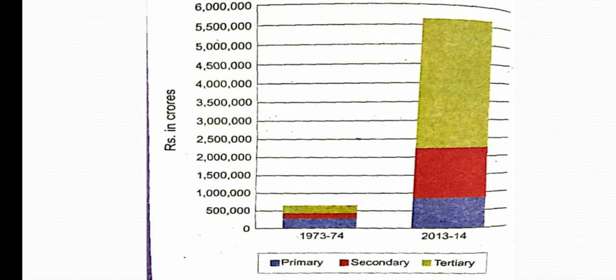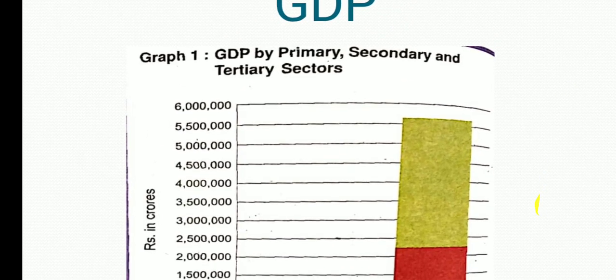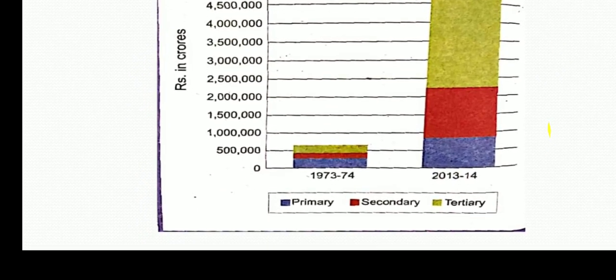In 1973-74, you can see that the basic role is given by the primary sector, which is shown with the blue shade, right? And the tertiary sector was also good, but the secondary sector's role was very less, or you can say the minimum role which was contributed in the GDP of the country was by the secondary sector.